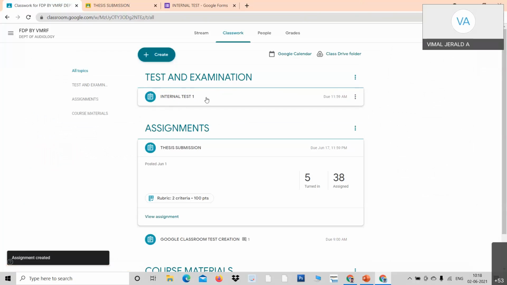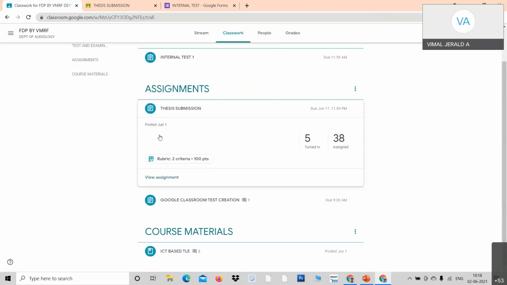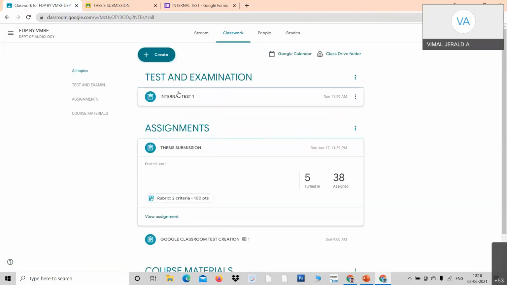Whenever I have a test, I can always put it under this topic, so that the students will be able to identify it easily. This is for test and examination, this is purely for assignment, and this is for course material. So categorize all your uploading. Whether it is a material, bring it here. Whether it is an assignment, bring it here. Whether it is a test and examination, bring it here. So professors, we have almost done test creation.